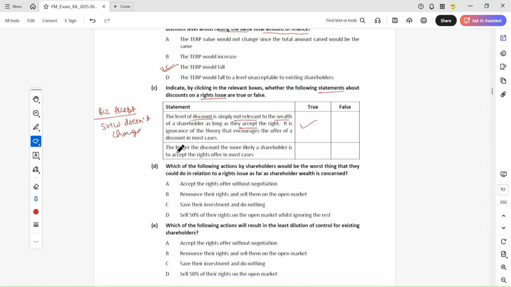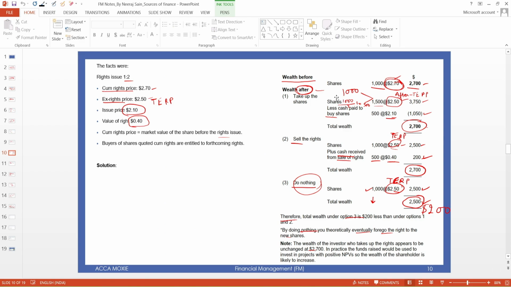Okay, next is: the bigger the discount, the more likely a shareholder is to accept. So here, if you accept, your wealth will not change. Even if you sell the right, it will not change. But when you do nothing, then it will change.